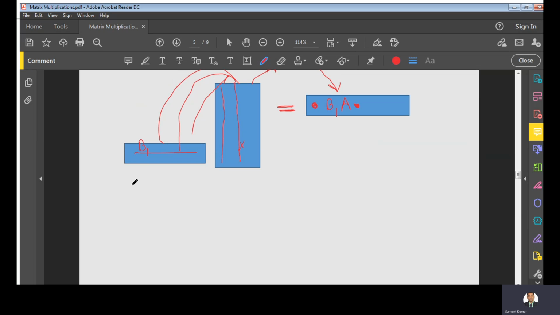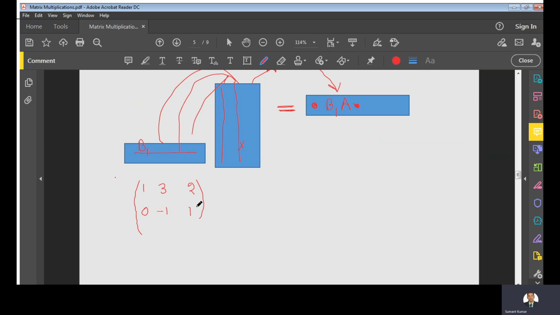Again I am taking the same product, that is, a matrix with first row 1, 3, 2, and second row 0, minus 1, 1.